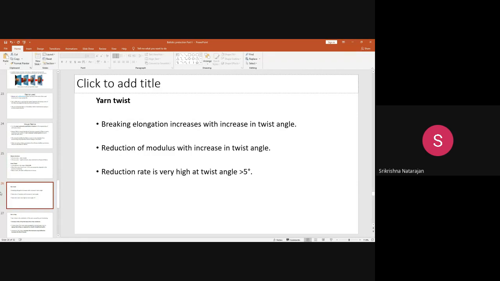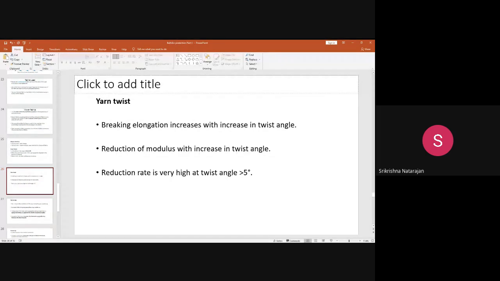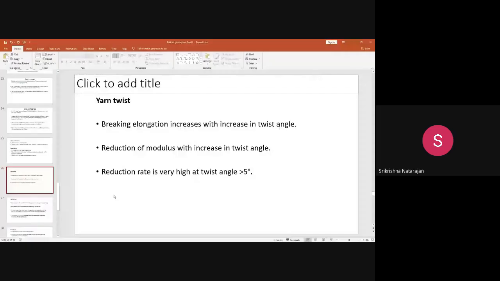What about yarn twist? This is again another important parameter in the ballistic protection. Here you see the twist should be minimum. Just keep this in mind, the twist should always be minimum in the yarns used for the ballistic protection. So if you increase the twist, what will happen? The breaking elongation increases, that is, the elongation to break will increase. But the problem is, when you increase the twist, the modulus also gets reduced.